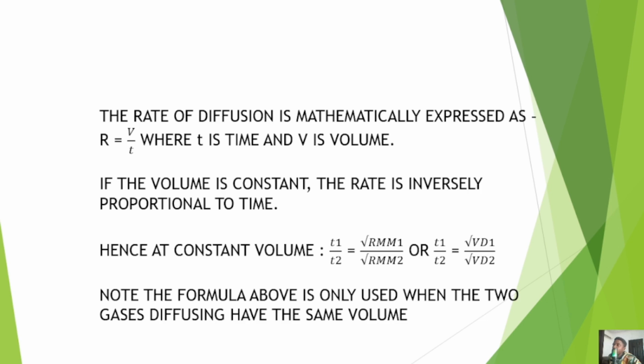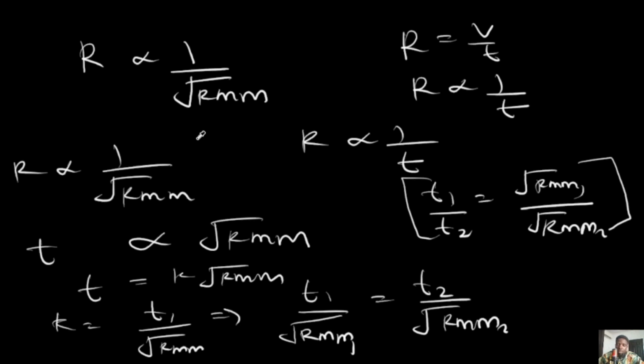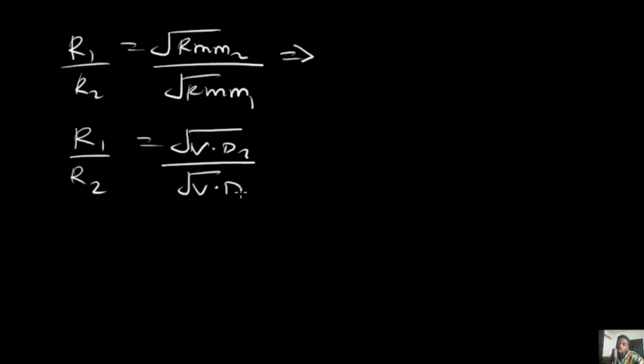I write down the formulas fully so we can see them. The formulas that we must take note of include, number 1, the major formula of Graham's law, which is R1 over R2 equals square root of relative molecular mass 2 all over square root of relative molecular mass 1. Put this in your head. As you are solving more questions in the test bank of the Efiwe app, you will notice that these things tend to stick. The second formula is R1 over R2 equals square root of vapor density 2 all over square root of vapor density 1.